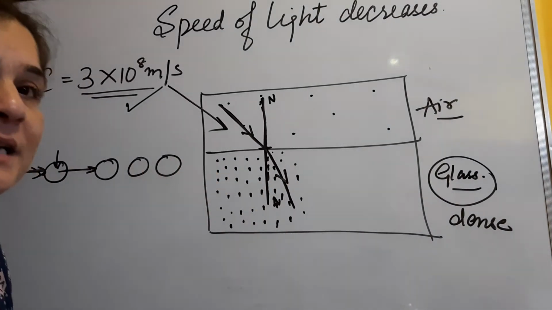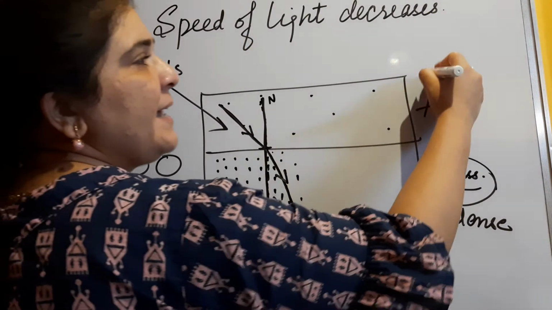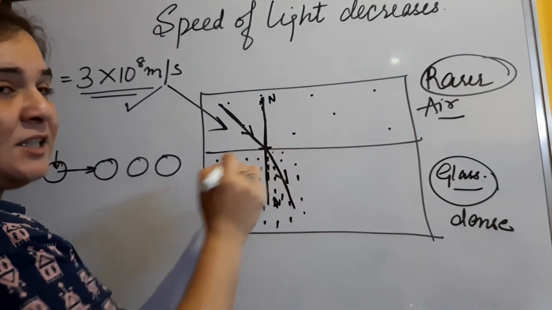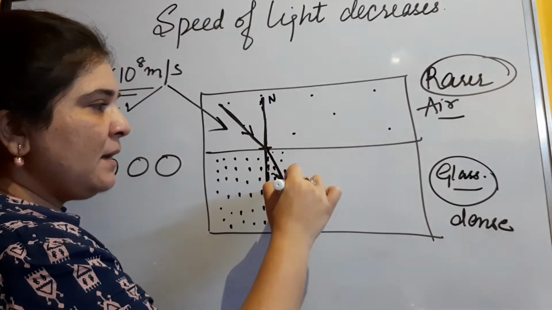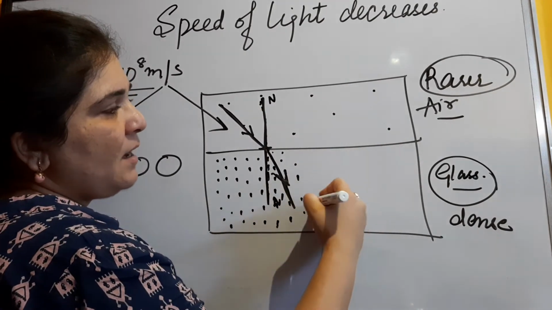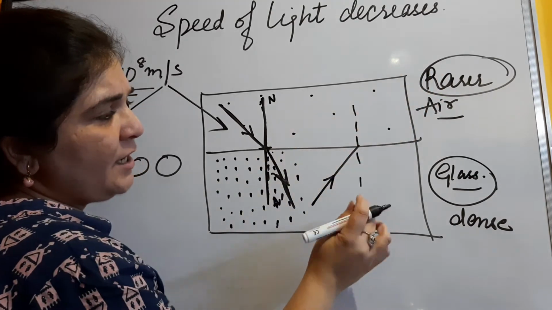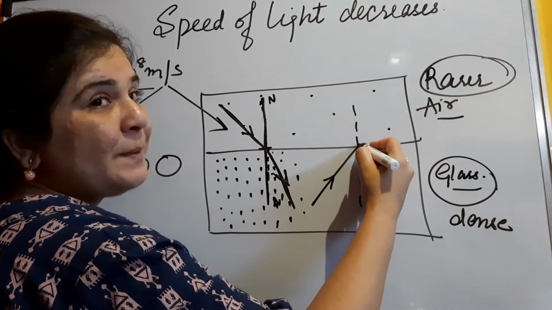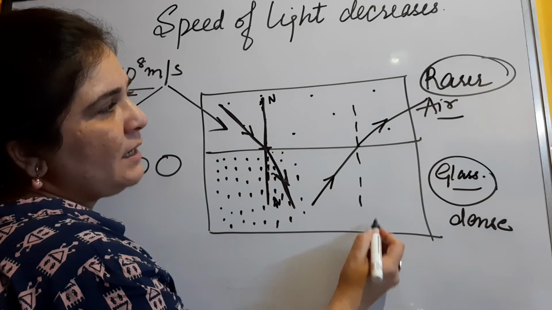Now again it depends from which to which medium it is going. Air is a rarer medium. If it is moving from rarer to denser, the speed will decrease obviously, so it will move towards the normal. But if it is happening the other way, if the light ray is moving from glass and going towards the air, here the particles were quite closer, here it is farther, so what will happen? The speed will increase, and with greater speed as compared to the glass,